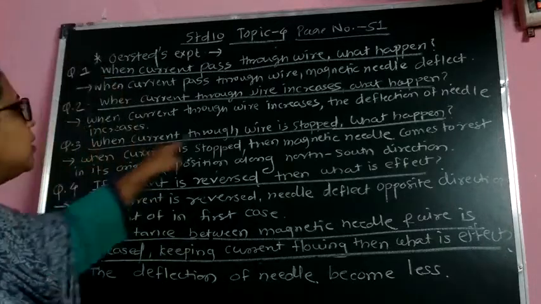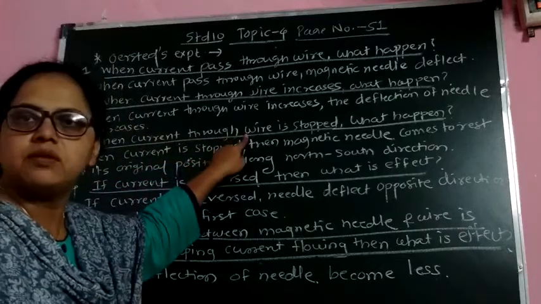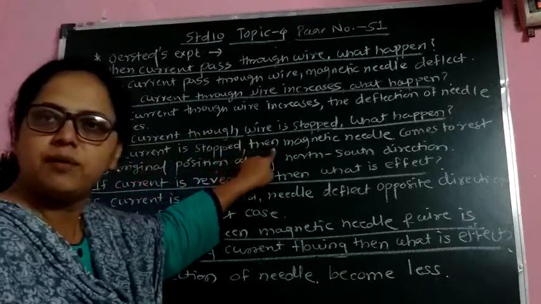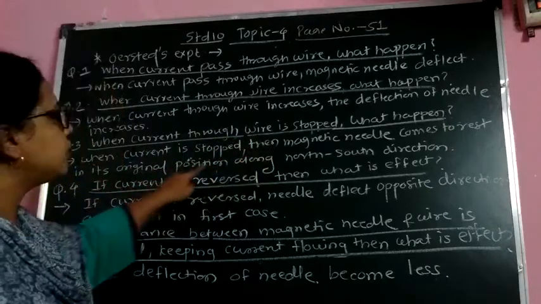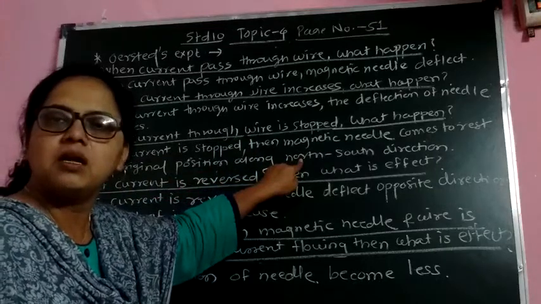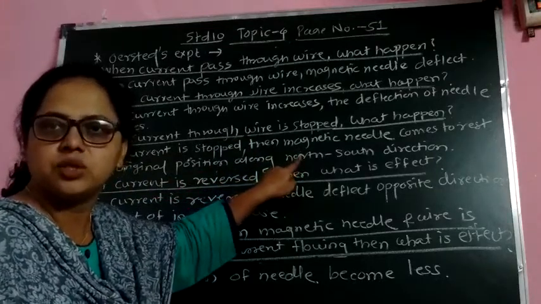Question number 3: when current through the wire is stopped, what will happen? When current is stopped, the magnetic needle comes to rest in its original position along the north and south direction. The magnetic needle always indicates the north and south direction.